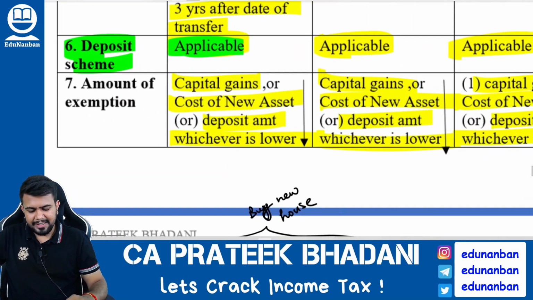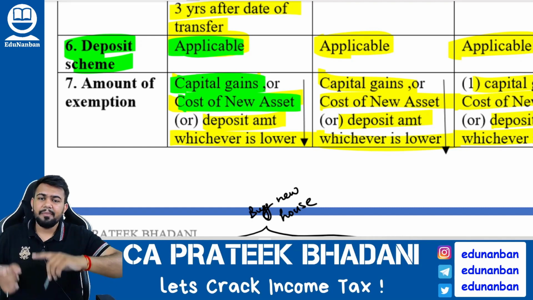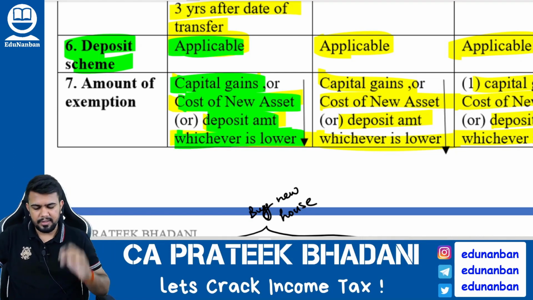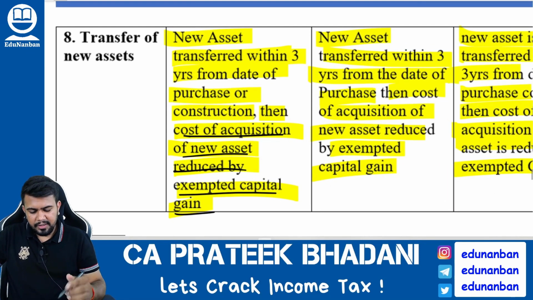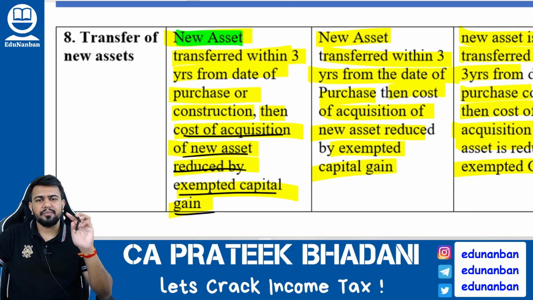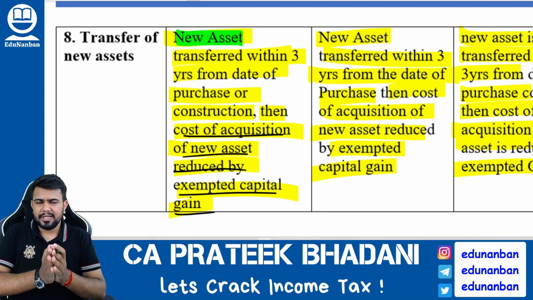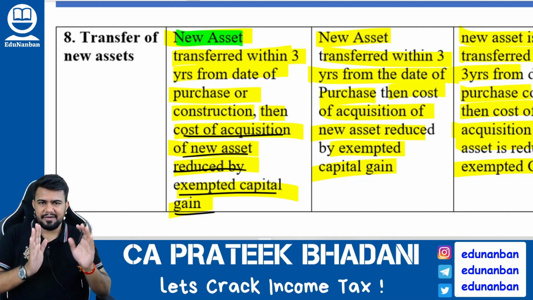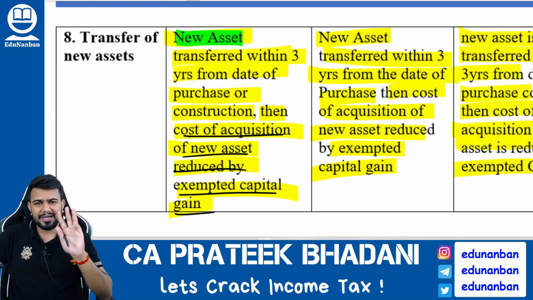Now, how to calculate the exemption? The exemption will be the capital gain amount, or the cost of the new asset, or the amount deposited in the capital gain account scheme, whichever is lower. You get my point? Next, now listen very carefully. The new asset should not be transferred up to 3 years. What did I tell you? The assessee should buy or construct a new house within 1 year before, 2 years after, or 3 years after. This new house is there, no? He should keep it at least for 3 years.